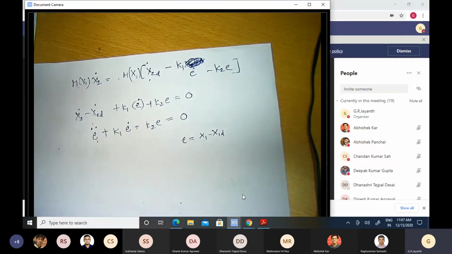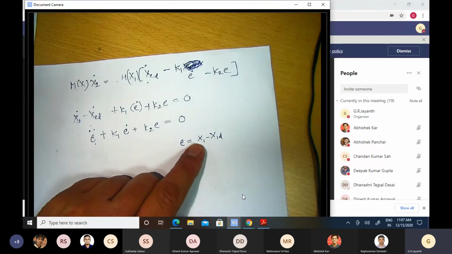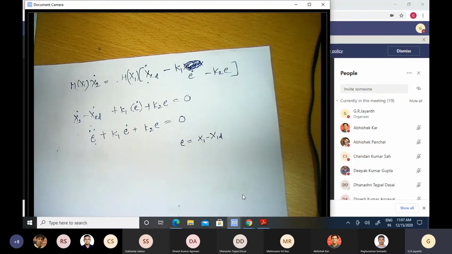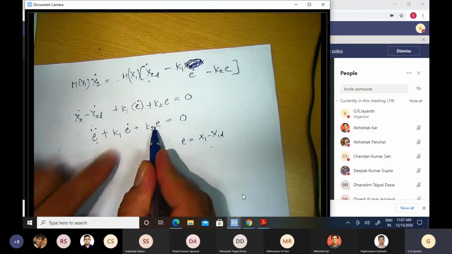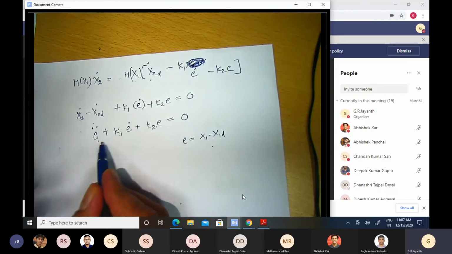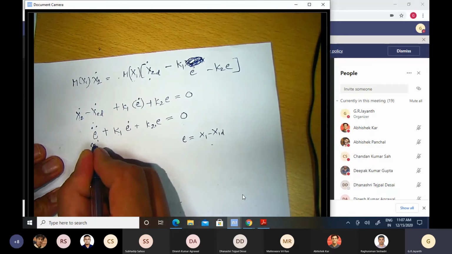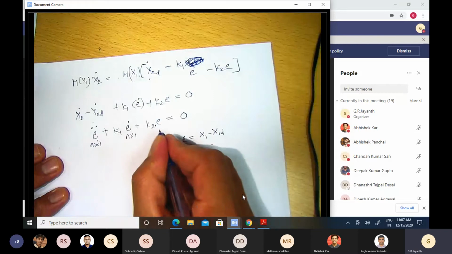Not joint velocities, because if I make the joint variables close to the desired values, automatically the joint velocities will also be close to whatever we want them to be. Error here is an n by 1 vector.